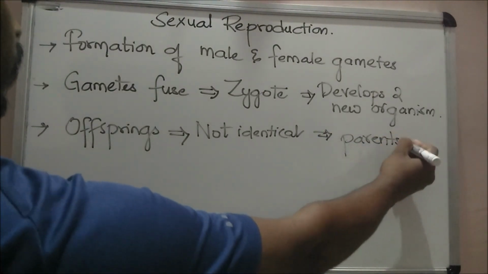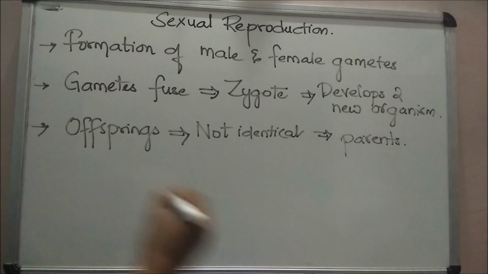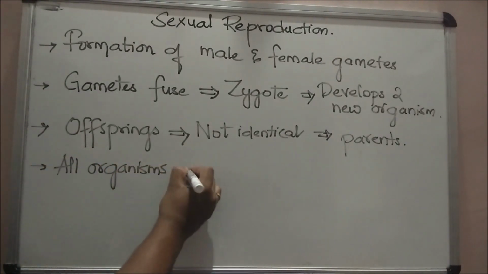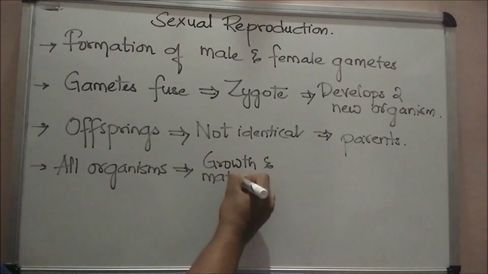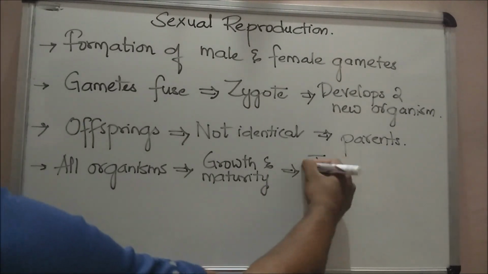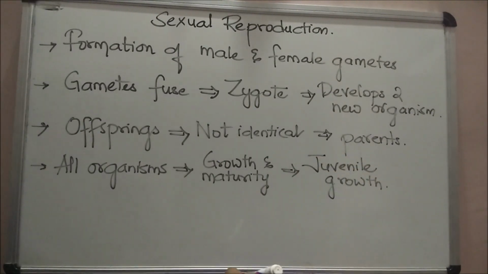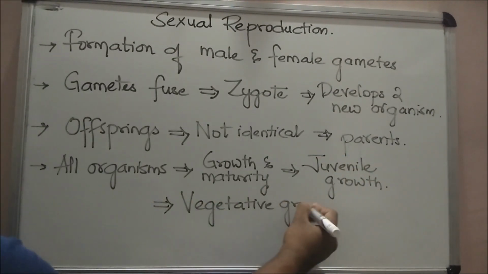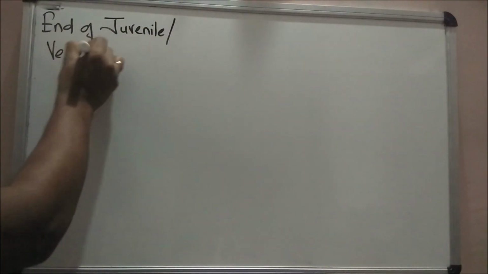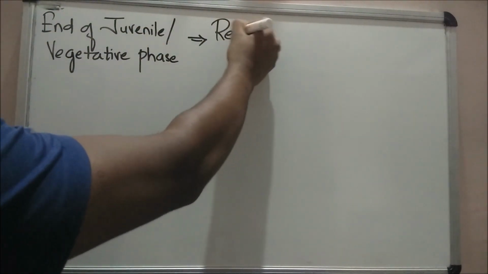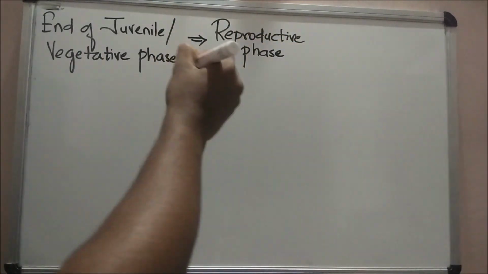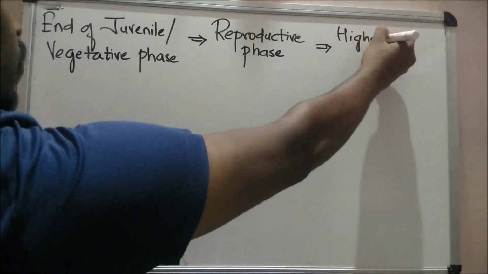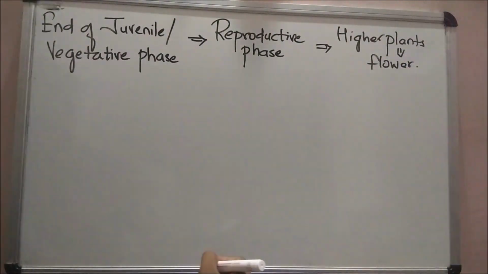All organisms have to reach a certain stage of growth and maturity in their life before they can reproduce sexually. That period of growth is called the juvenile phase, or vegetative phase in plants. The end of the juvenile or vegetative phase, which marks the beginning of the reproductive phase, can be seen easily in the higher plants when they come to flower.